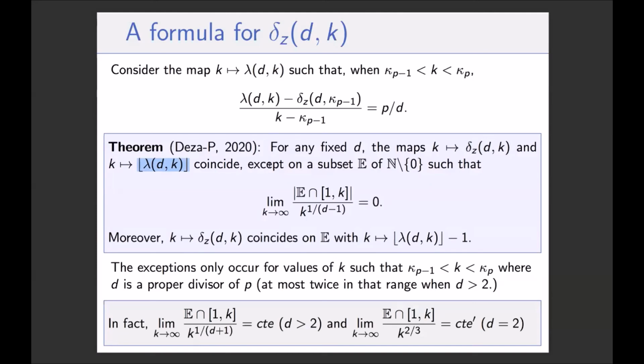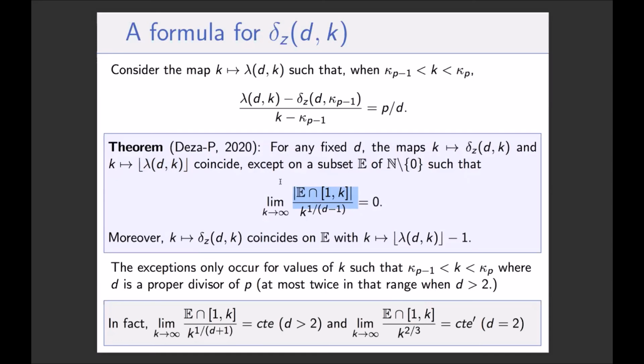So for some values of k, which are very well identified points in the integers, it's not true. But for most values of k, it's true. And the exceptions are very few, meaning that the density of the exceptions in the integers quickly goes to 0 when k goes to infinity. There are very few exceptions.